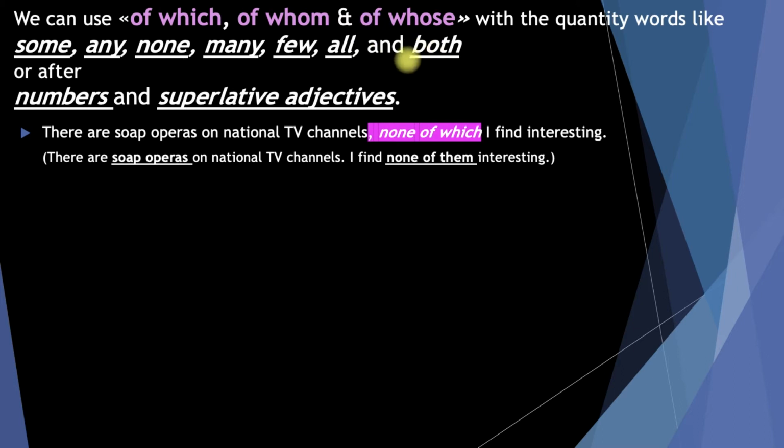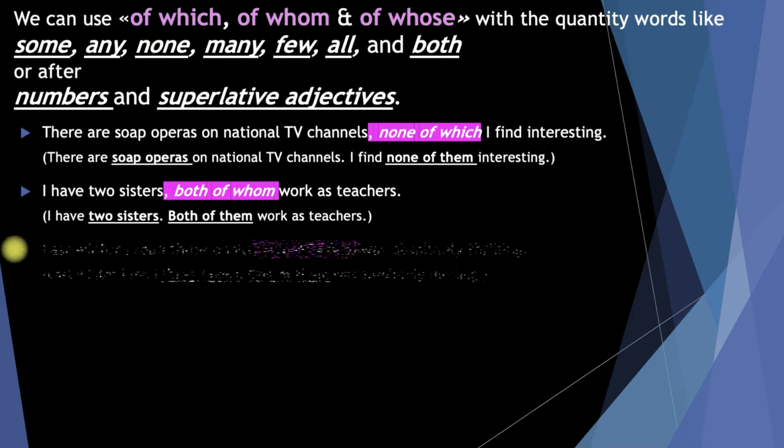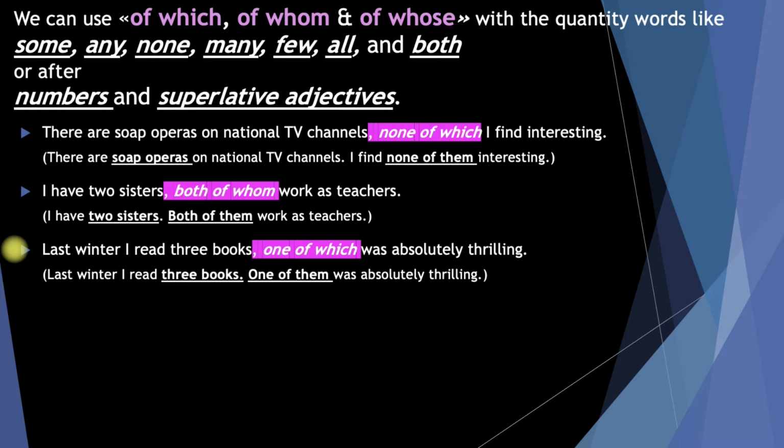Now I'll use both with of whom. Let's see. I have two sisters, both of whom work as teachers. That means I have two sisters and both of them work as teachers. Let's now use a number with of which. Let's see. Last winter I read 3 books, one of which was absolutely thrilling. That means last winter I read 3 books and one of them was absolutely thrilling. So I can use one of which again to provide some extra information.